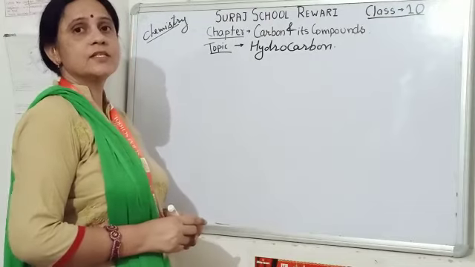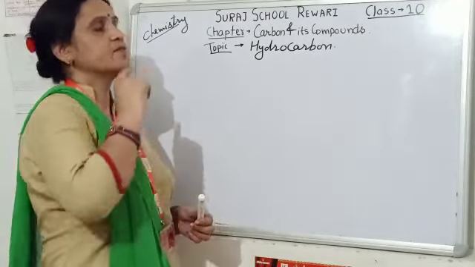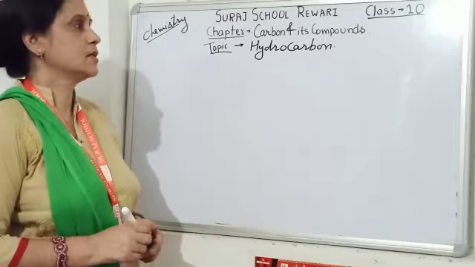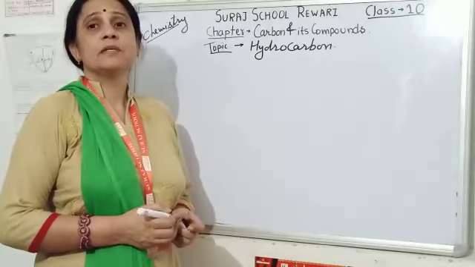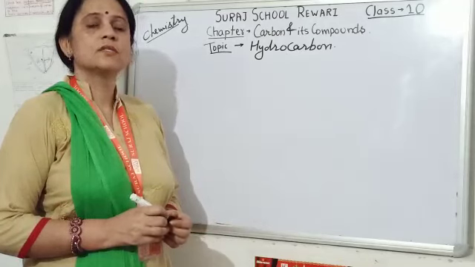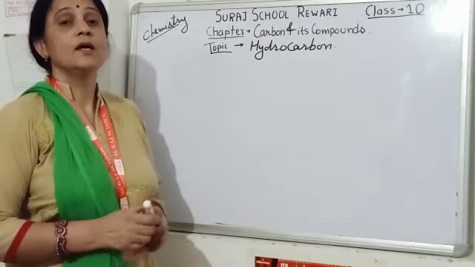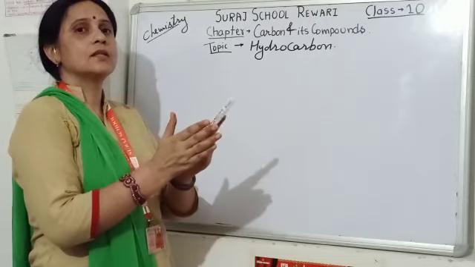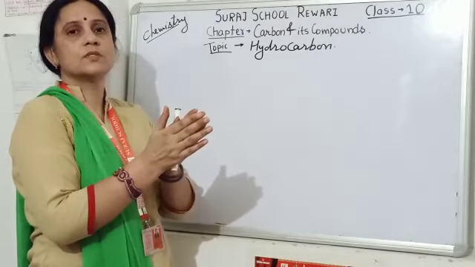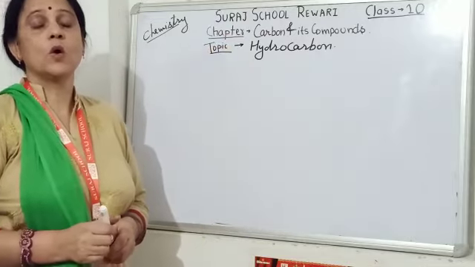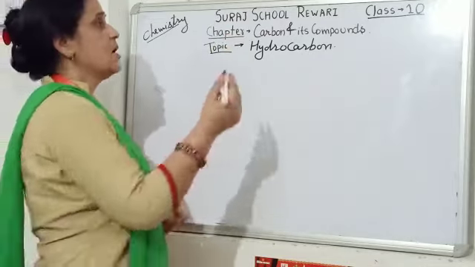Students, our today's topic is hydrocarbon from the class 10th chemistry, carbon and its compounds. Hydrocarbons are basically compounds consisting of carbon and hydrogen. That means hydrocarbons are those compounds which are made from carbon and hydrogen.